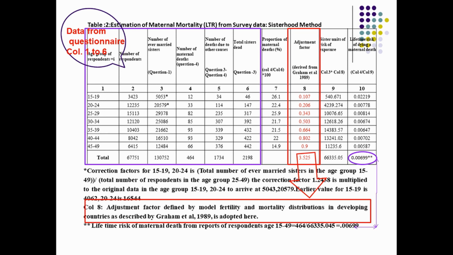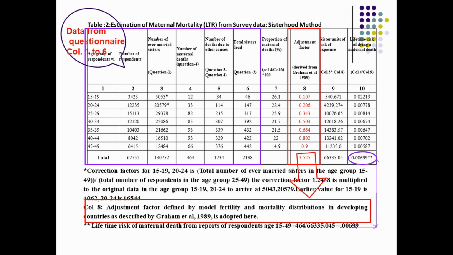And column number 6 will give you the total number of sisters died. This is obtained by adding column number 4 and column number 5. The summation of all columns is given in the last column as the total. But one thing I would like to mention here: the number of ever married sisters given in column number 3 is adjusted with a correction factor.